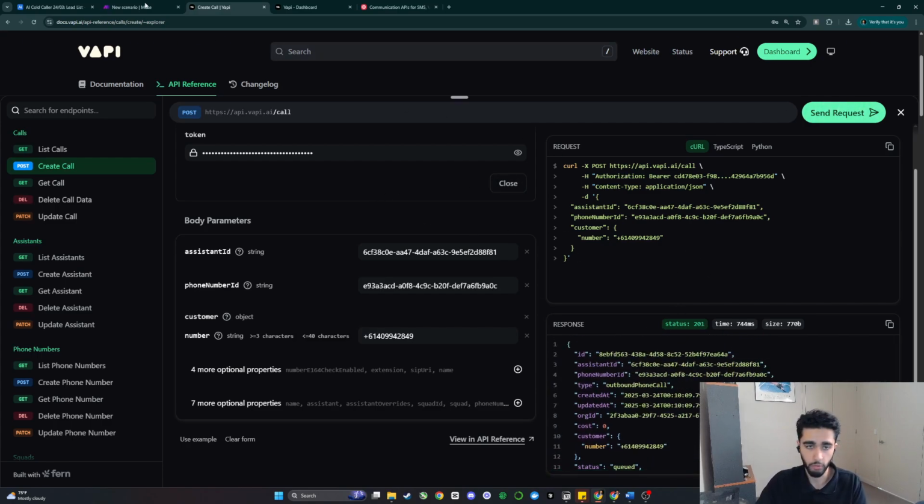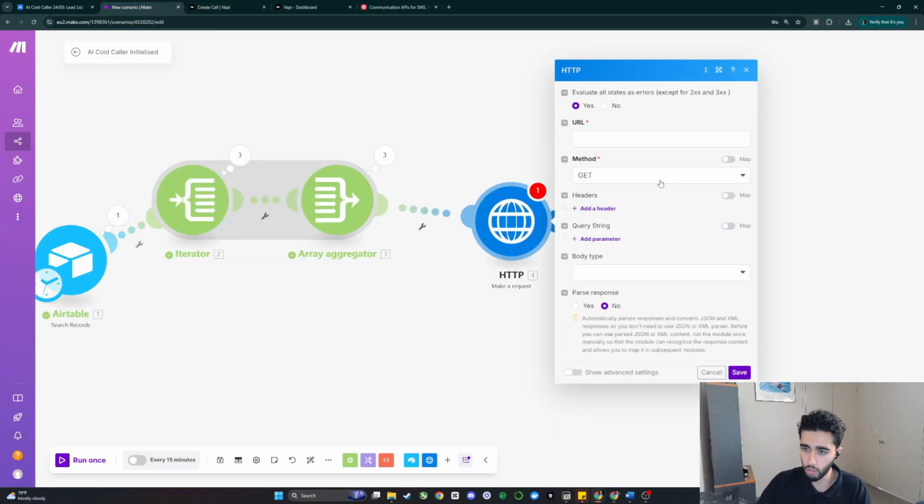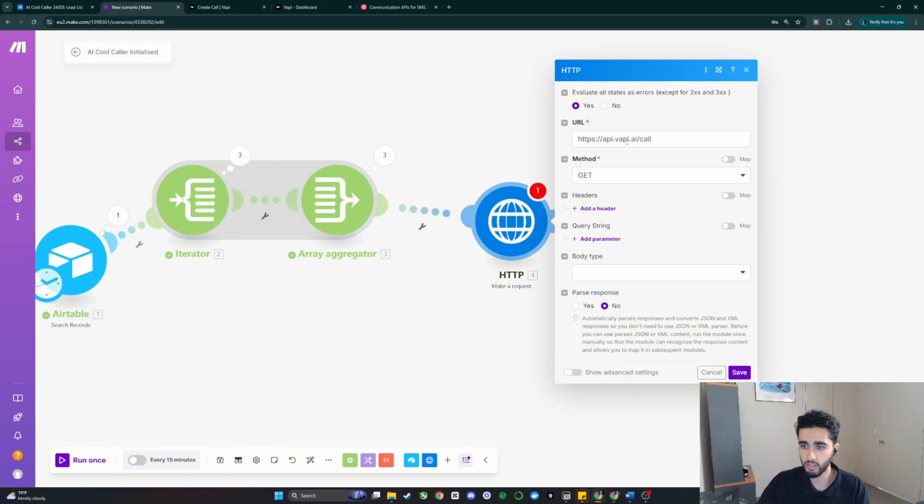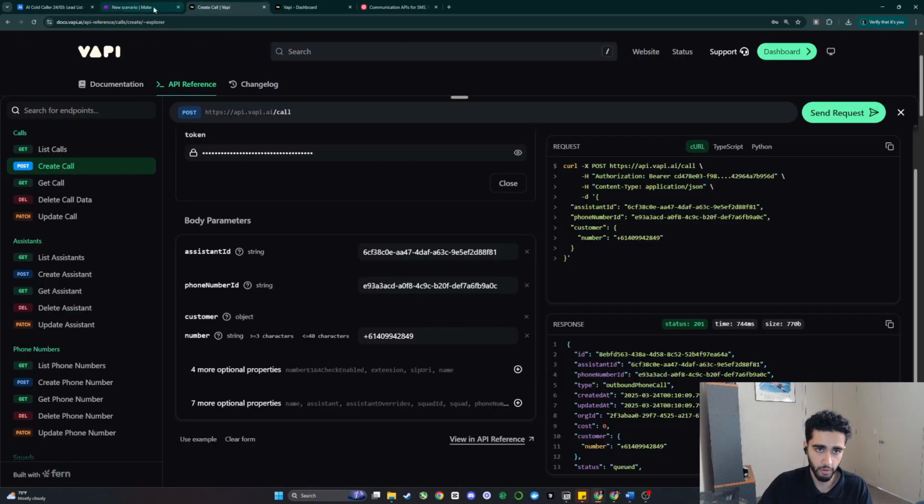Excellent. So what we can do is head back into make.com and we can set the URL. In this case, the URL is https://api.vapi.ai/call. Click that, put it into the URL. This is a POST request, and the way we know that is because it says POST right here.